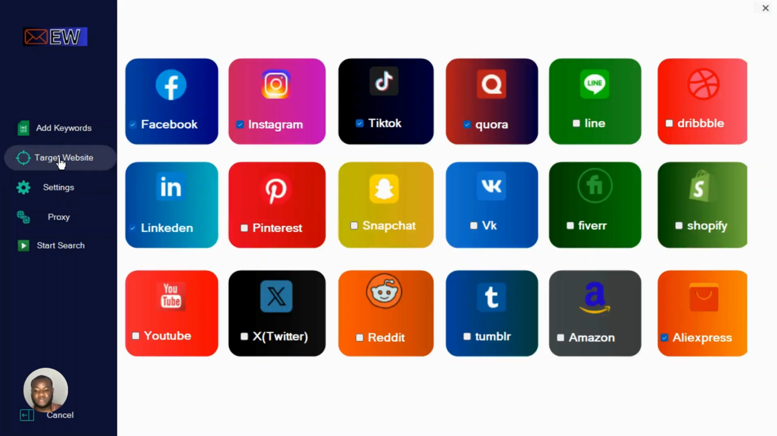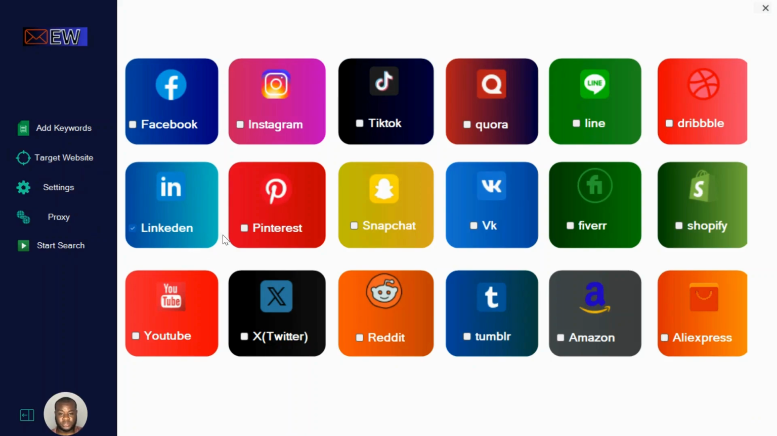So the next thing you need to do here is click target's website. I want to check orders. You can load as many as you can. You can even go for AliExpress here, Amazon. But I want to go with LinkedIn. I love to work with LinkedIn. It's for my own reason. You can work with any of these websites here.